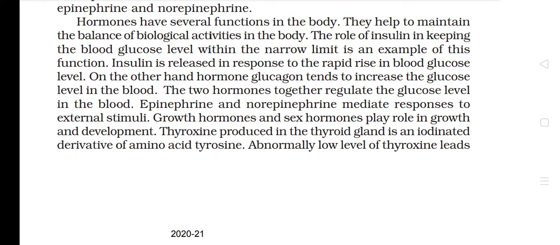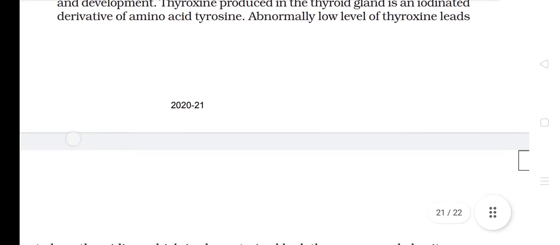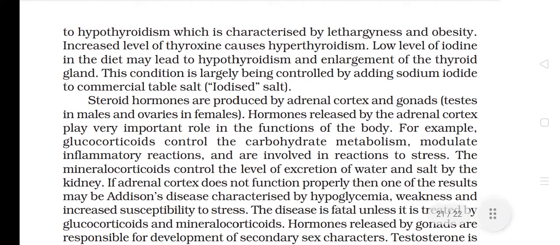Epinephrine and norepinephrine mediate responses to external stimuli. Growth hormones and sex hormones play a role in growth and development. Thyroxine produced in the thyroid gland is an iodinated derivative of the amino acid tyrosine. An abnormally low level of thyroxine leads to hypothyroidism, which is characterized by lethargy and obesity. An increased level of thyroxine causes hyperthyroidism. A low level of iodine in the diet may lead to hypothyroidism and enlargement of the thyroid gland.